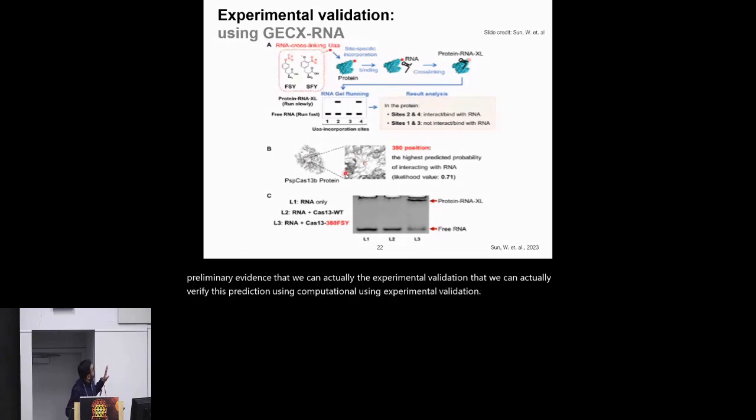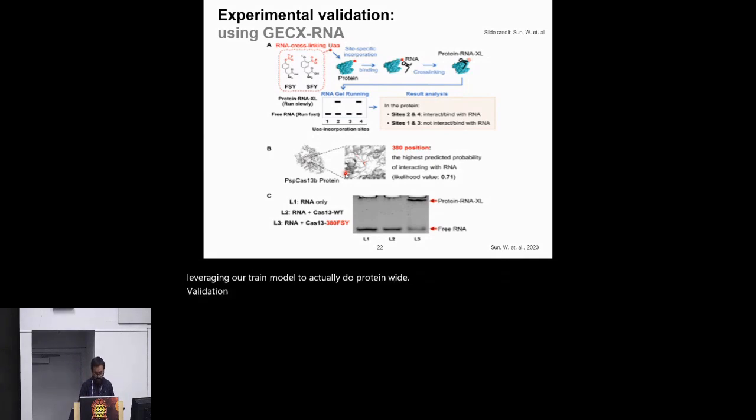I should also mention that GECX RNA is a high throughput method, meaning that we can now scale this up proteome-wide, which is what we are now conducting. So we are now leveraging our trained model to do proteome-wide validation of our computational prediction.